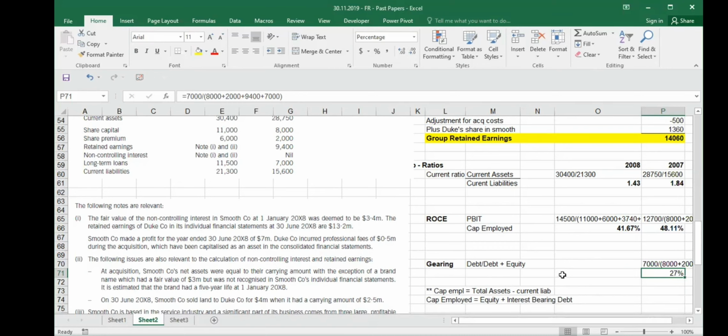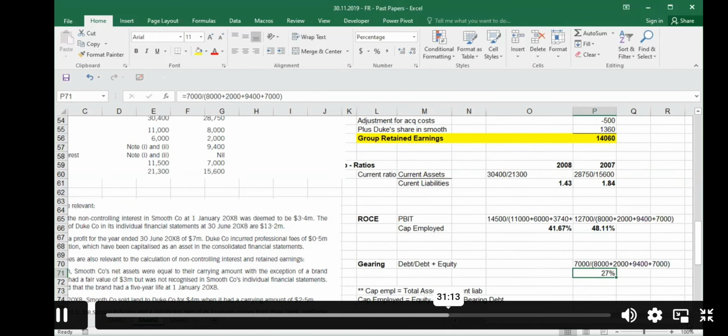Debt over debt plus equity. Yes. I cannot see your full screen. Sorry, can you minimize it a little here?